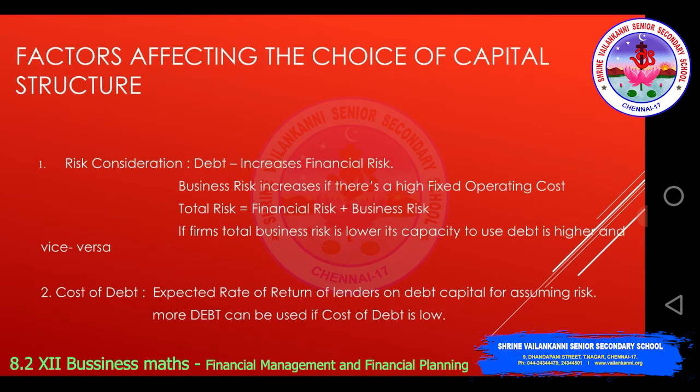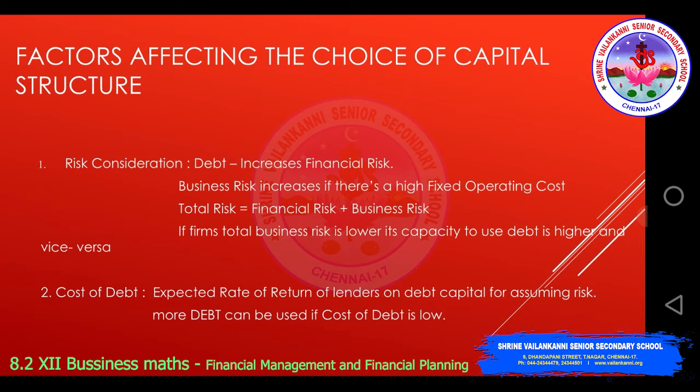The factors affecting the choice of capital structure. There are some important factors which affect the choice of the capital structure. One is the risk consideration. Debt increases the financial risk. Business risk increases if there is a high fixed operating cost. Okay, so if there is a high fixed operating cost, then there is going to be a business risk. Total risk is going to be financial risk plus business risk.